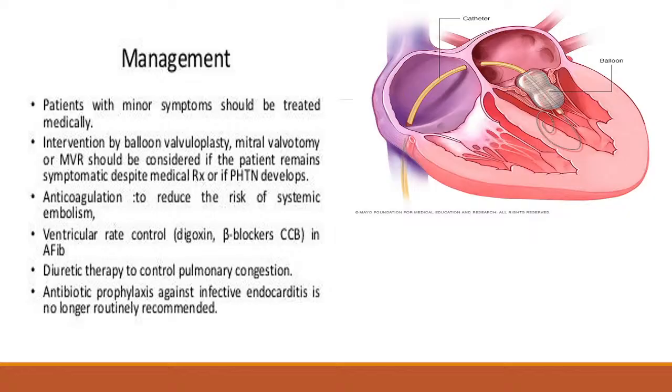Management of the patient. In mild cases when the patient has fewer symptoms, we manage the patient medically. So, we give the diuretic therapy to reduce the pulmonary congestion. We use digoxin, beta blocker or calcium channel blocker to reduce the heart rate if the patient has atrial fibrillation with fast ventricular rate. And if the patient has thromboembolic phenomena, we give anticoagulation to the patient.